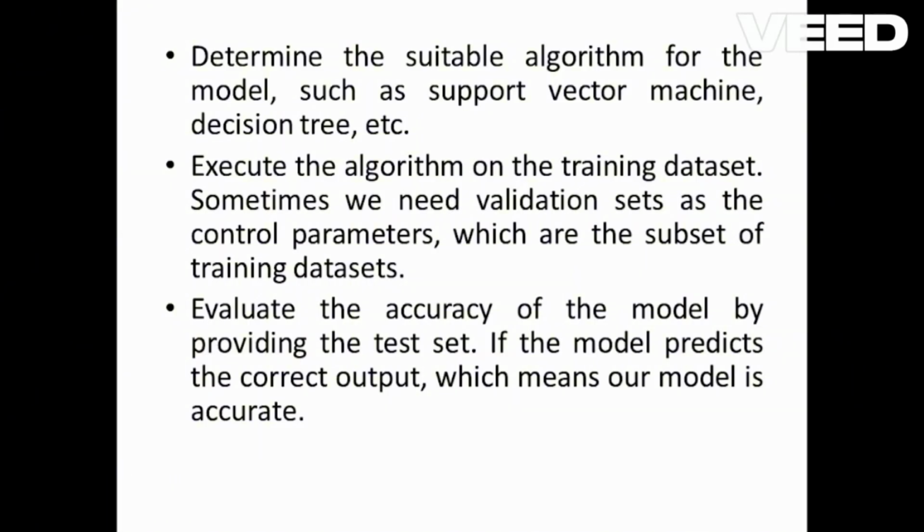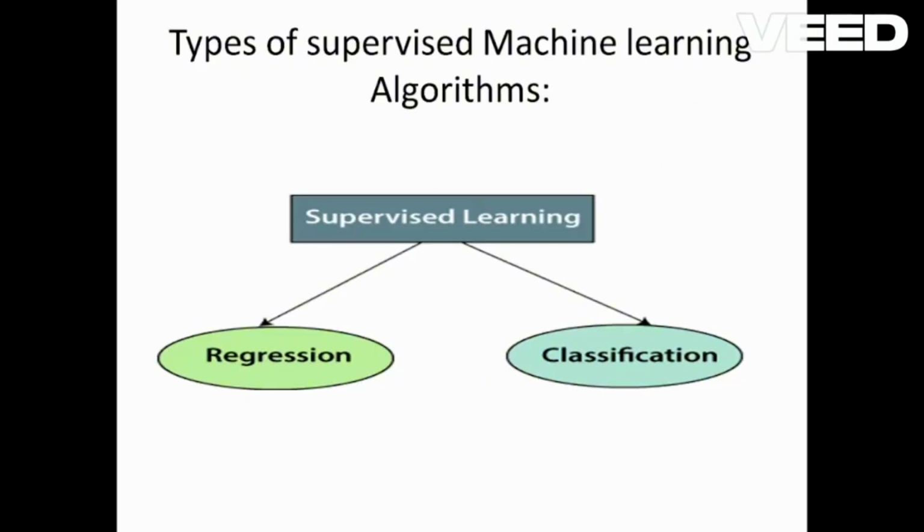Execute the algorithm on the training dataset. Sometimes we need validation sets as control parameters, which are a subset of the training dataset. Evaluate the accuracy of the model by providing the test set. If the model predicts the correct output, it means our model is accurate.